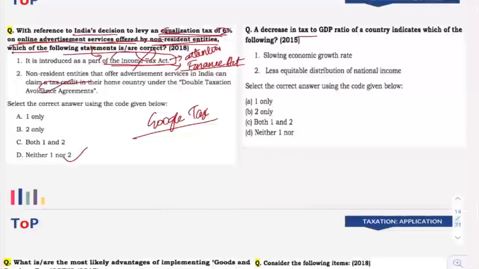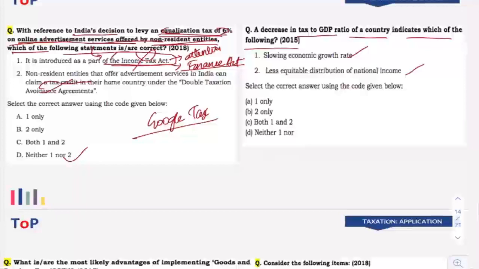It says a decrease in tax to GDP ratio of country indicates which of the following. Now this is a tricky question. There was a lot of debate related to the correct answer of this question before UPSC published its official answer key. Now the first statement is slowing economic growth rate. The second statement, less equitable distribution of national income. Select the correct answer. Now, when you think based on the knowledge that you have, a decrease in tax to GDP ratio shows that there is decrease in the growth rate, right?